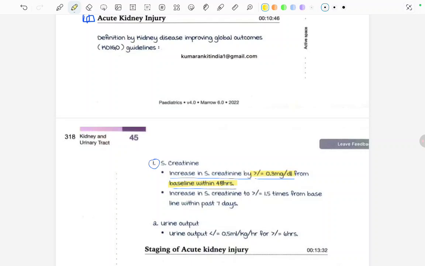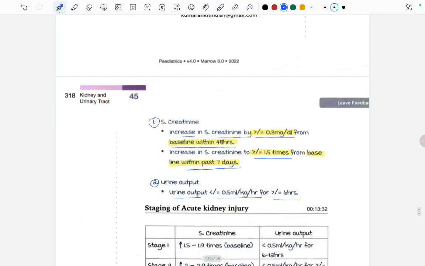Or an increase in the serum creatinine to more than or equal to 1.5 times the baseline within the past 7 days. Fine. There are two values of serum creatinine that are given. First, within 48 hours, an increase of more than or equal to 0.3 mg per deciliter, and in 7 days, the serum creatinine is more than or equal to 1.5 times the baseline. Fine. And the urine output is less than 0.5 ml per kg per hour for more than 6 hours. This is how we define acute kidney injury.